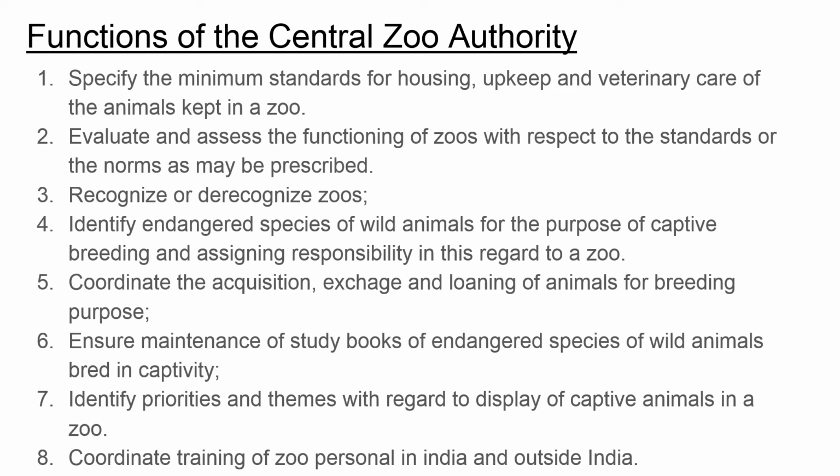Recognize or de-recognize zoos. Identify endangered species of wild animals for the purpose of captive breeding and assign responsibility in this regard to a zoo. Coordinate the acquisition, exchange, and loaning of animals for breeding purpose. Ensure maintenance of studbooks for endangered species of wild animals bred in captivity. Identify priorities and themes with regard to display of captive animals in a zoo. Coordinate training of zoo personnel in India and outside India.